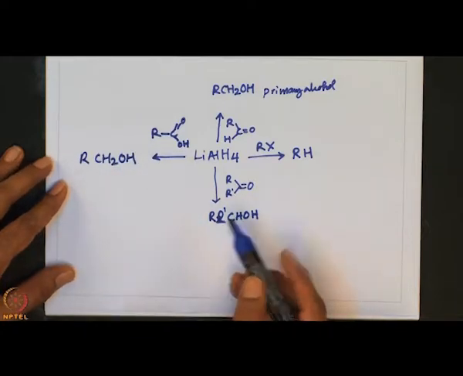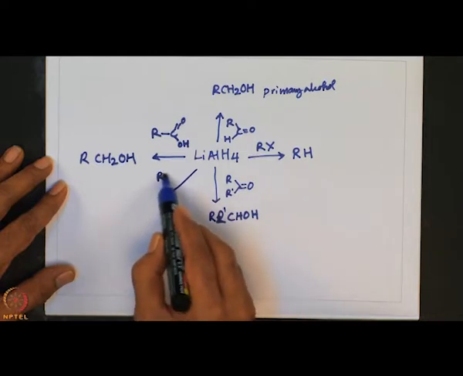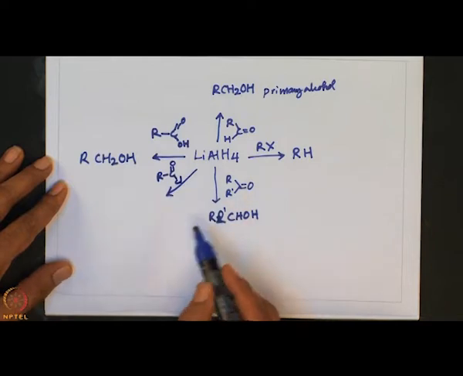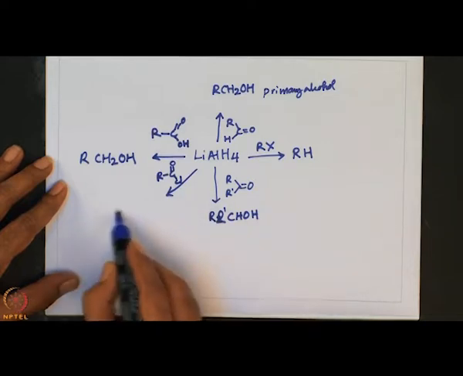If we take an acid chloride, it gives again a primary alcohol.